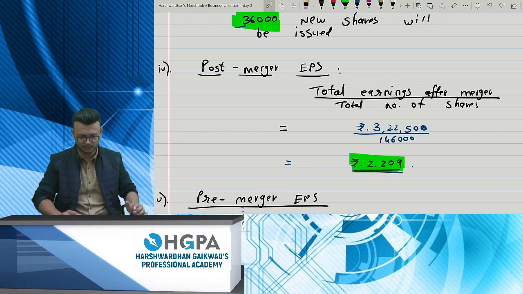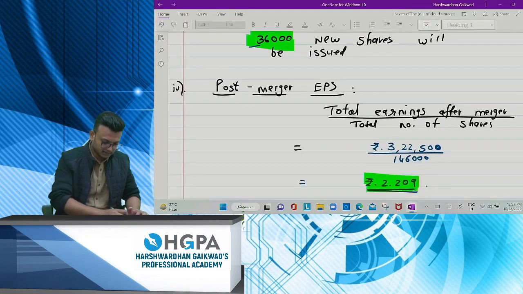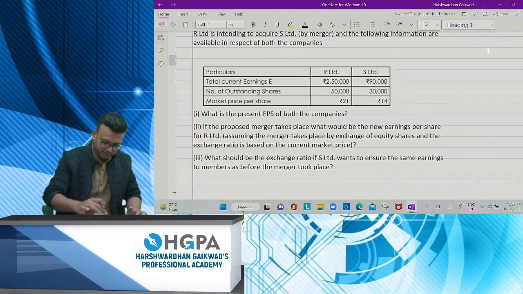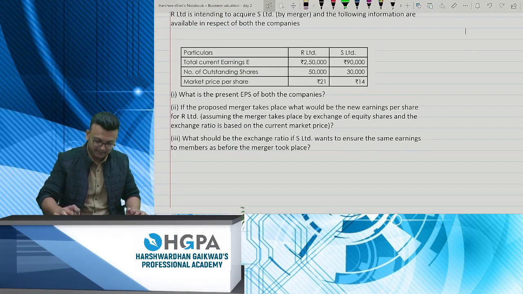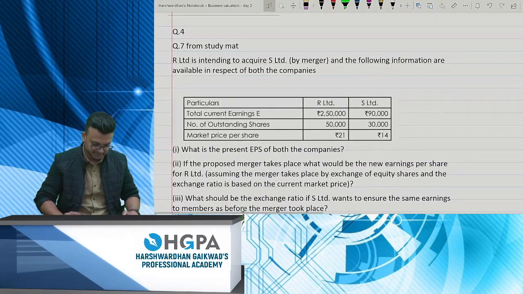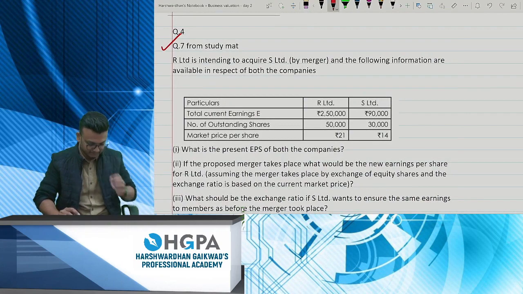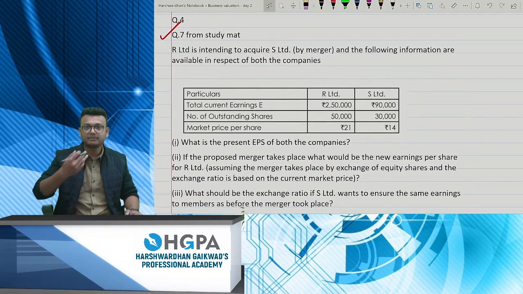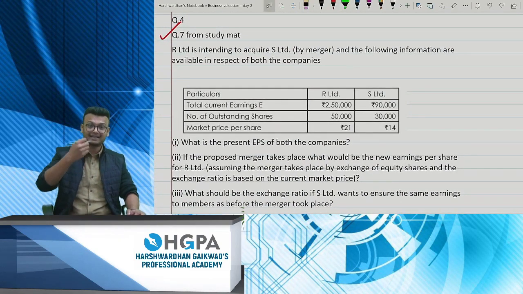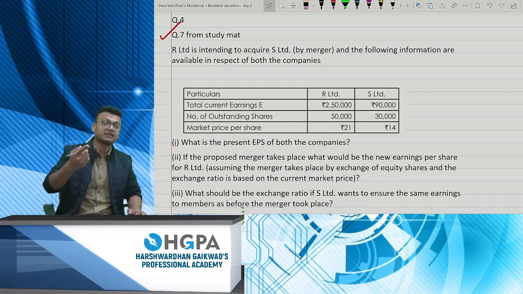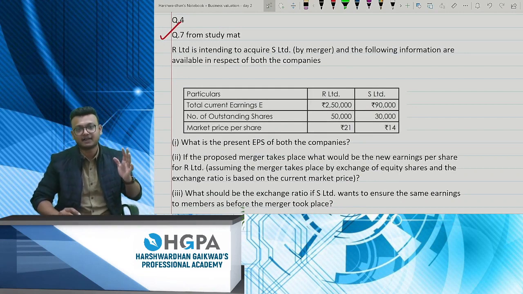Okay, for business valuation. This was question number 6 from your material, and this is question number 7 from your study mat. Let's get on to this. We have to solve many sums so that you can practice a lot, and the confidence will rise for this business valuation, merger and acquisition.